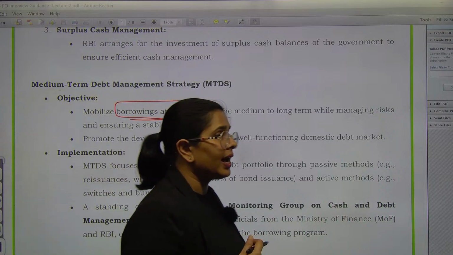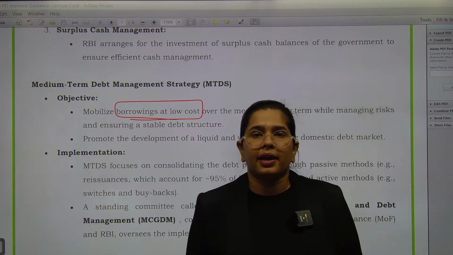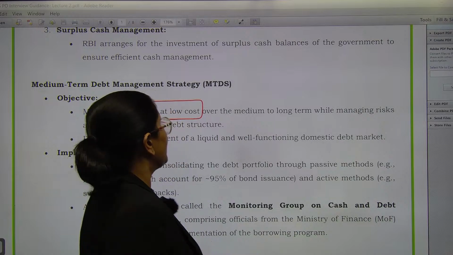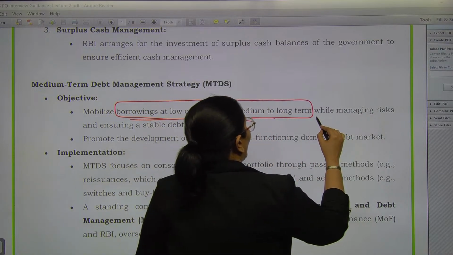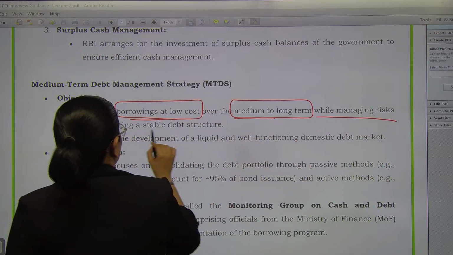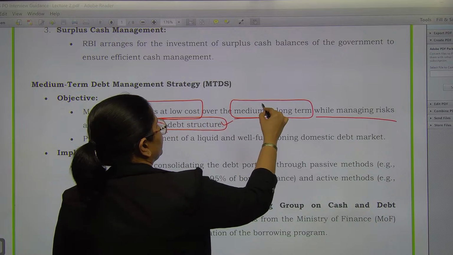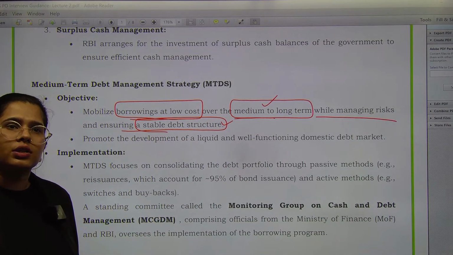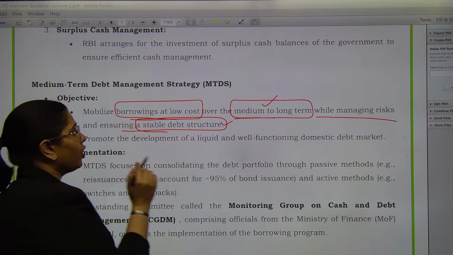If I am borrowing, I would like to pay a lower amount of interest rate instead of paying a higher amount, right? Well understood. It does come under the common sense. Now over the medium to long term, while managing risks and ensuring a stable debt structure. Okay, medium to long term as well as stable debt structure, promoting the development of liquid,